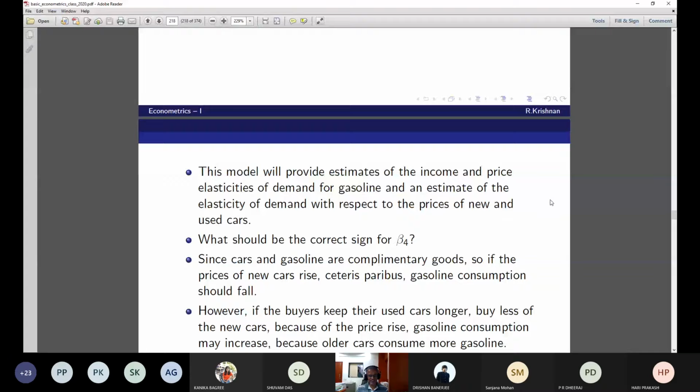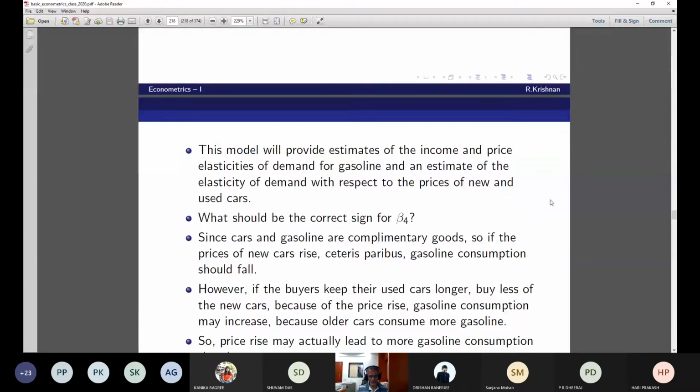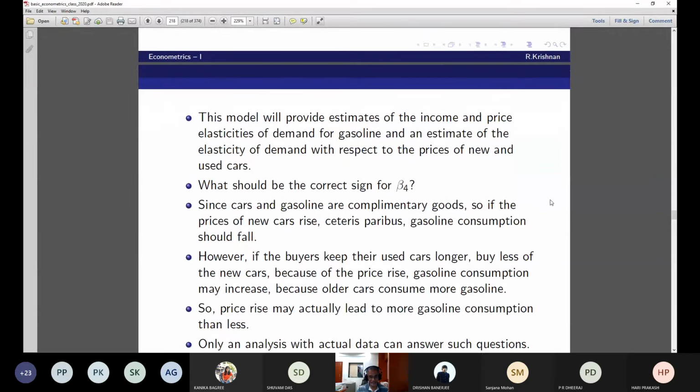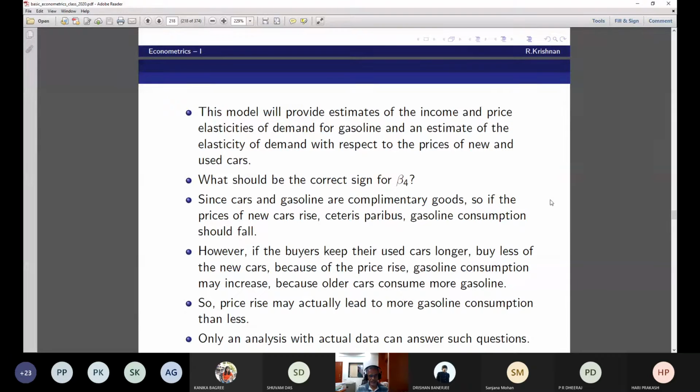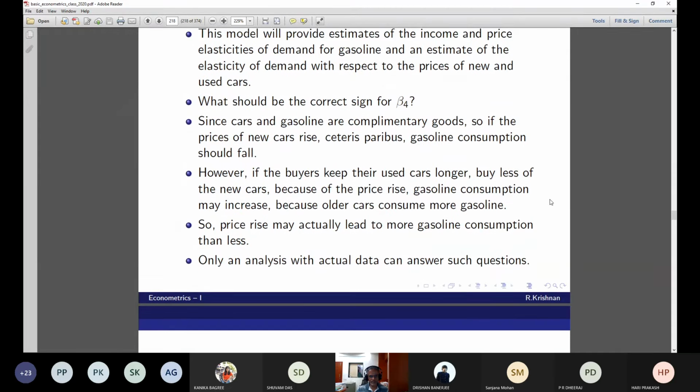Okay, but this has nothing to do with the delta method. I just threw it in. So price rise may actually lead to more gasoline consumption rather than less. This is the received wisdom. You won't believe it. Only an analysis with actual data can answer such questions. Okay, but this is not our intention.